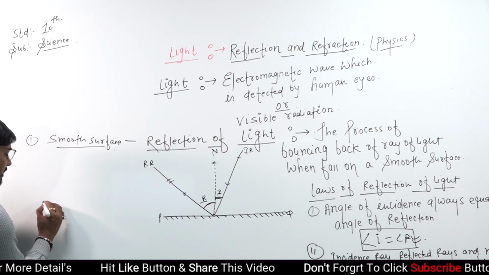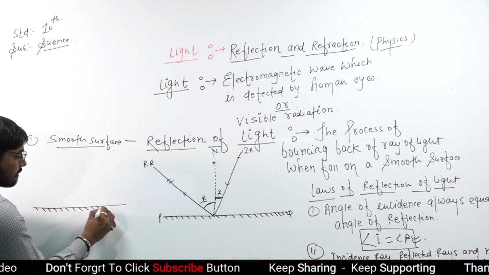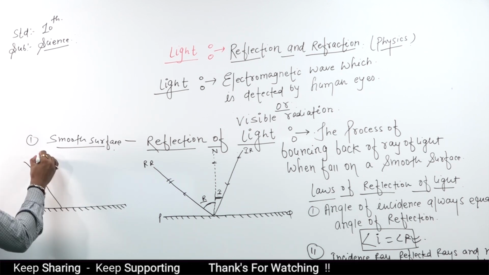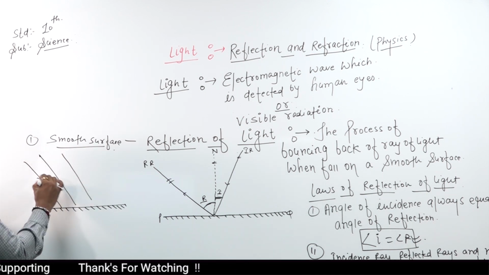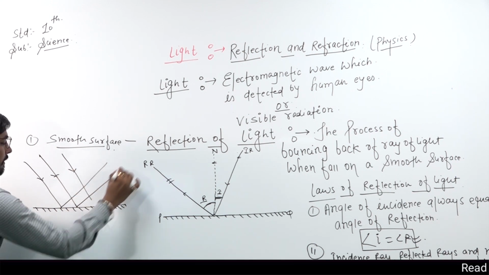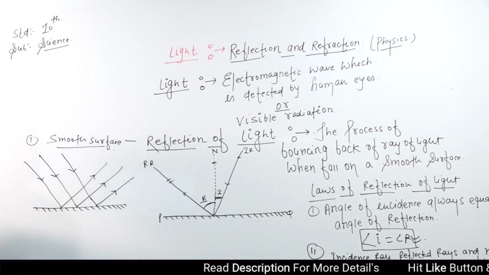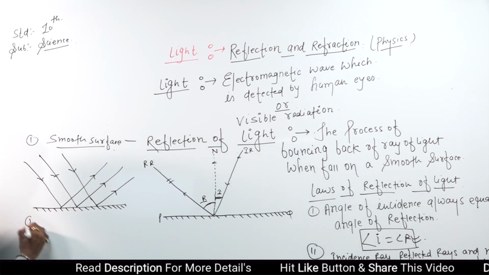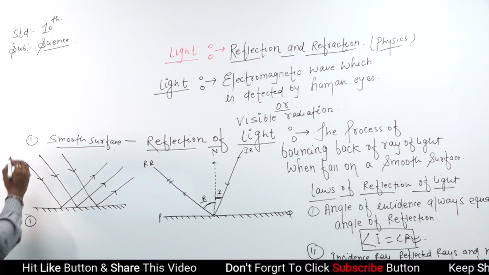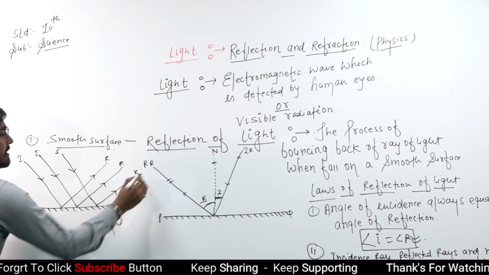When the surface is smooth, that is the incidence ray and that is the reflected ray. So what we will observe in a smooth surface, which is regular reflection of light, is that the incidence ray is always parallel to the reflected rays.